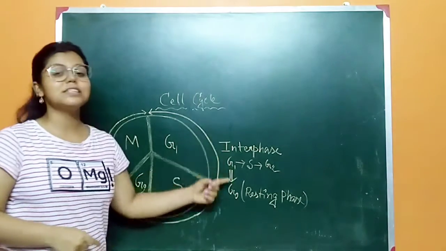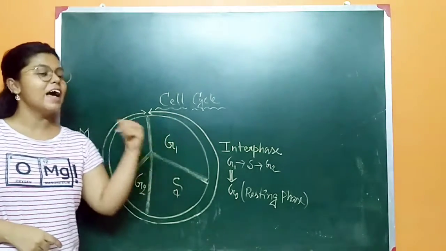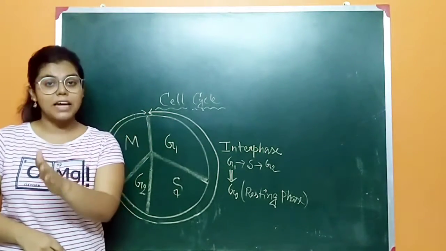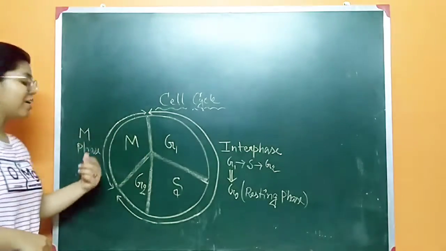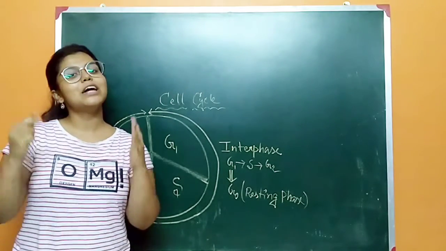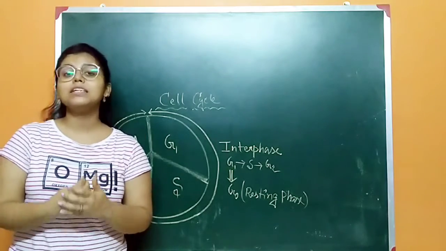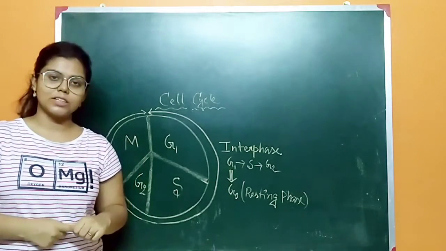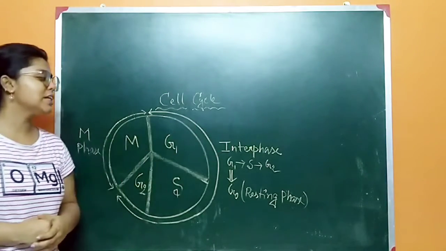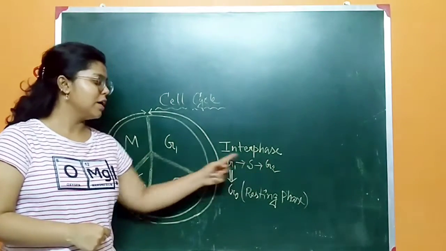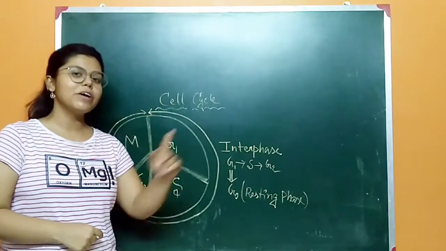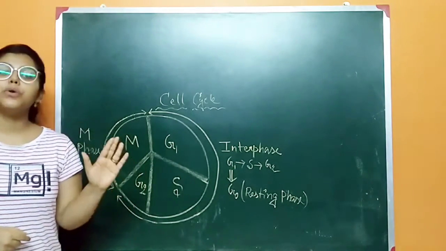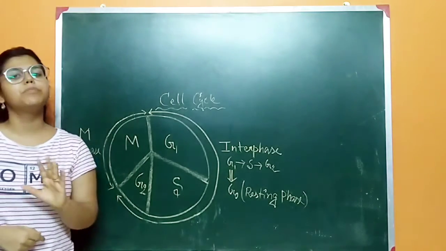So the interphase is the preparation time for your picnic and the M phase is the picnic day. The interphase is the preparation time for the cell for dividing, and the M phase is the cell division phase, whereas only in M phase can the cell be divided. But in the interphase no division of the cell occurs. Okay, so the interphase sequence is G1, S, G2. These are all sub phases of interphase. G1, S, G2, and then the M phase.